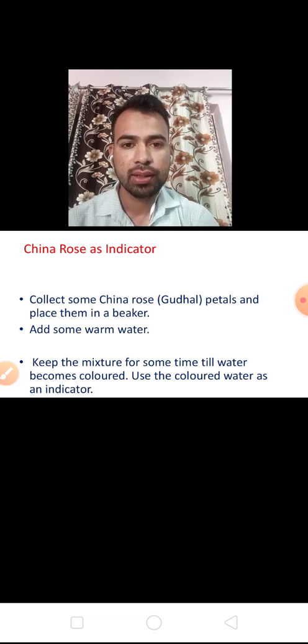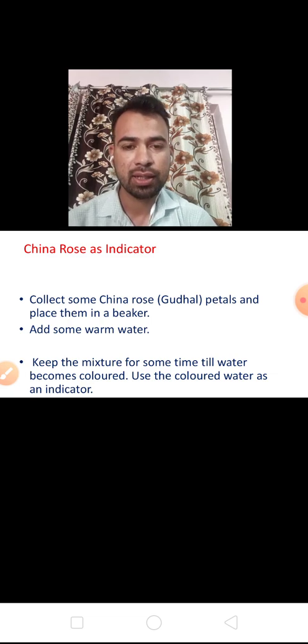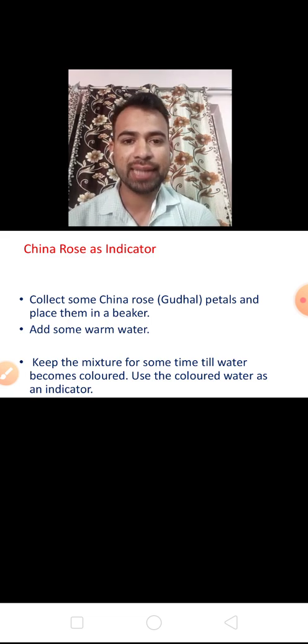If you have some gudhal in your garden, you can take 2-3 flowers. When school reopens, we'll perform this activity. If you don't have any, no problem, I'll carry some myself.